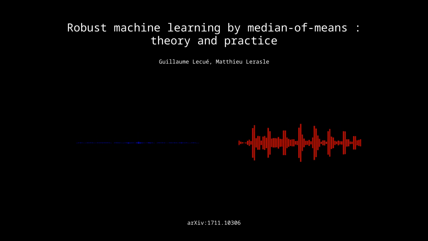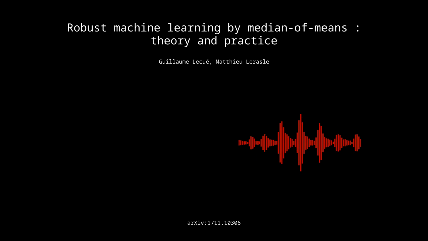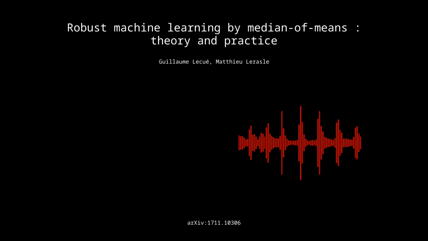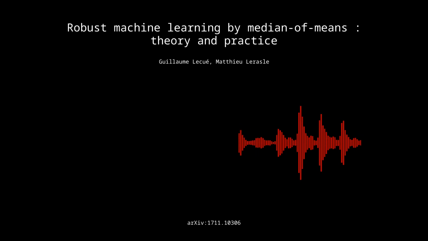Right, exactly. Now, how do you choose the right parameters for these MOM algorithms? Like, how many blocks should you use? Is there like a rule of thumb? That's a great question. And of course, the paper has an answer for that too. They've got this method called MOM cross-validation. Okay. It's similar to the regular cross-validation, but with this MOM twist to make it more robust to those outliers. So even your parameter selection process is protected. So you're not letting the outliers mess things up even at that stage.